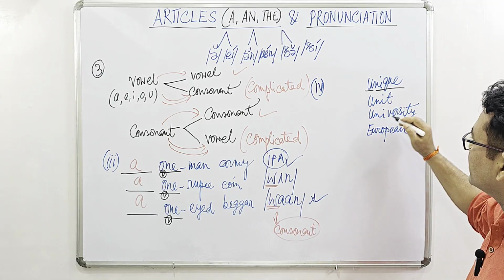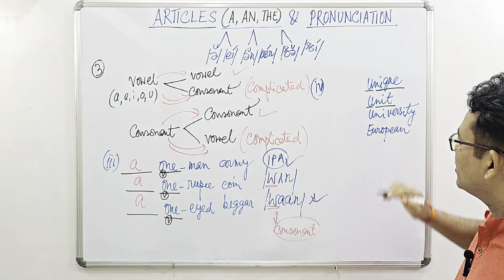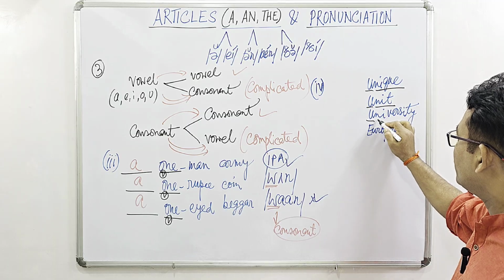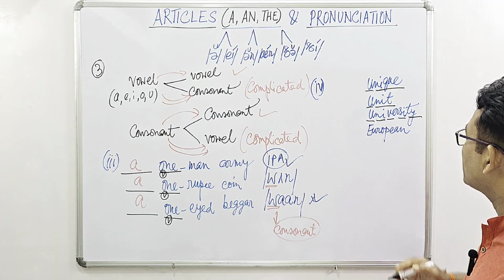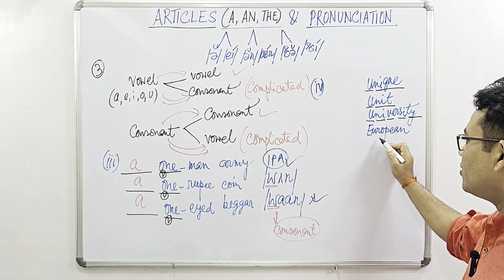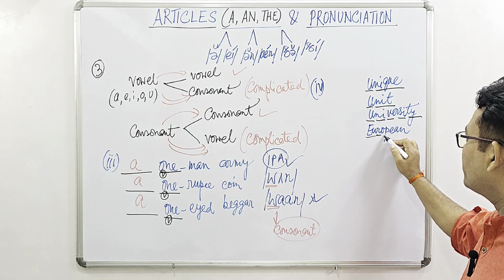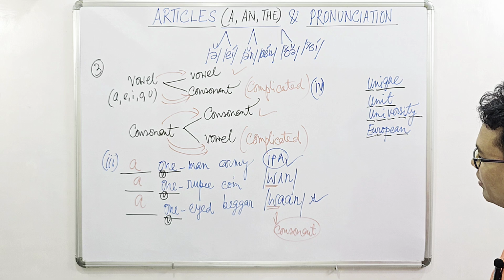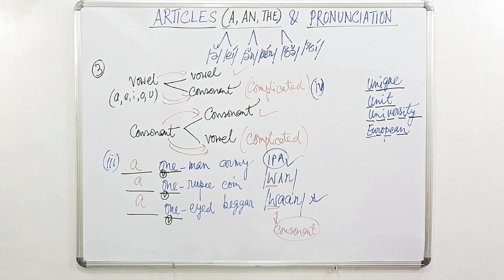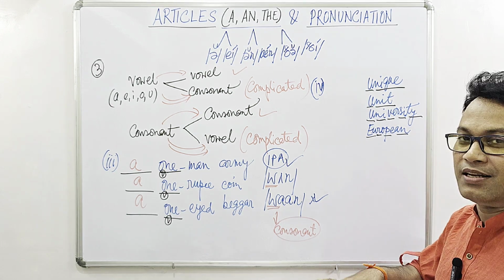Unique, 2 syllables. Unit, 2 syllables. University, 5 syllables. European, 4 syllables. Okay, so it is not that we have to consider the first letter, it is to be the first syllable.